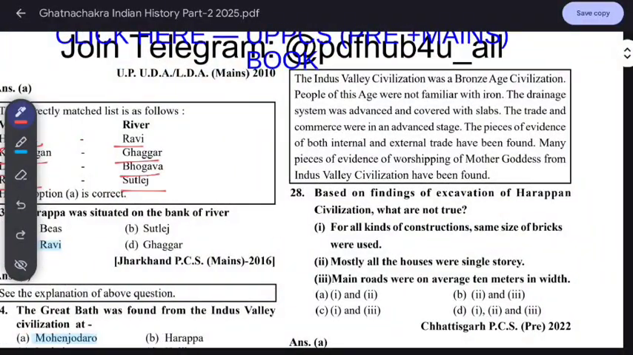The Indus Valley civilization was a Bronze Age civilization. It is also known as the Bronze Age civilization. People of this age were not familiar with iron. Remember this: Indus Valley people were not familiar with iron. The drainage system was advanced and covered with slabs. Trade and commerce were at an advanced stage. Evidence of both internal and external trade has been found. Many pieces of evidence of the worship of the Mother Goddess from the Indus Valley have been found.